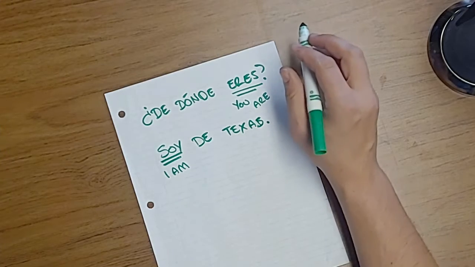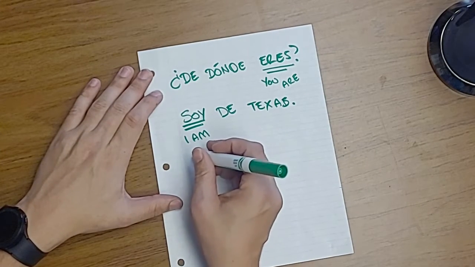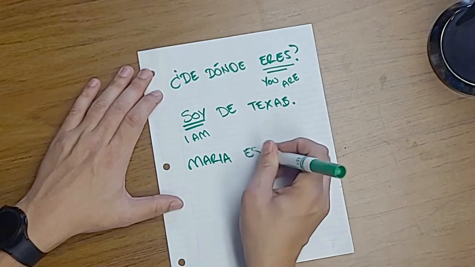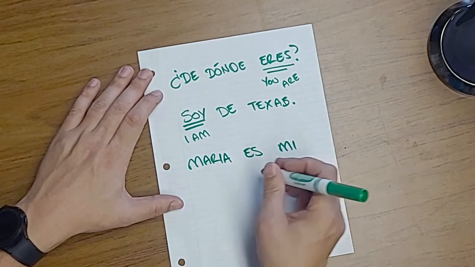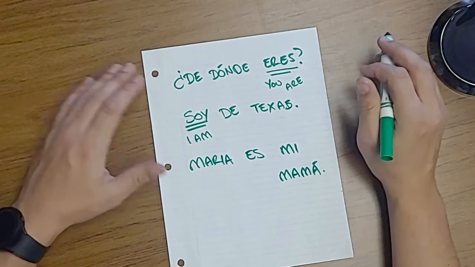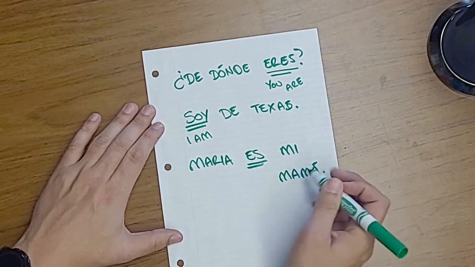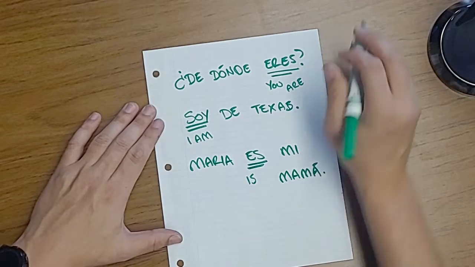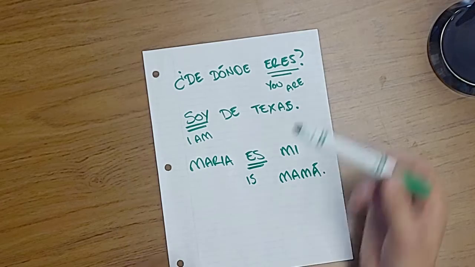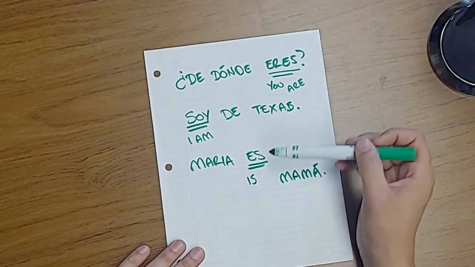And now if we were also talking about family members, we could say things like Maria es mi mamá. Okay? And we would be able to see that, oh, this means is. As in, Maria, she is my mom. All of these examples, like soy, eres, es, those are all examples of ser. So let's take a further look at what this verb actually means.